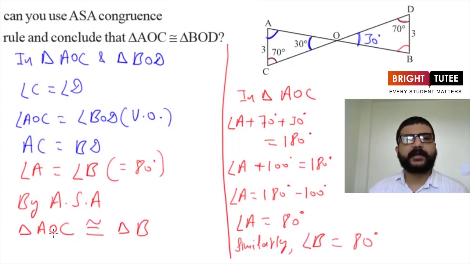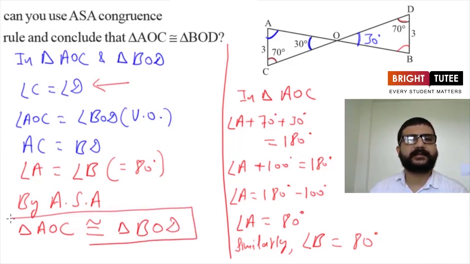So vertex O from triangle AOC corresponds to vertex O of triangle BOD. Then C corresponds to D because angle C is equal to angle D, as we can see here. So it will be BOD. Now this is the congruence relation: triangle AOC is congruent to triangle BOD.